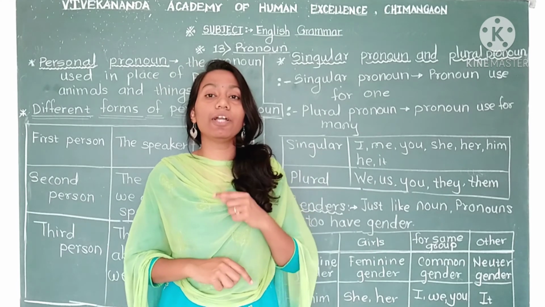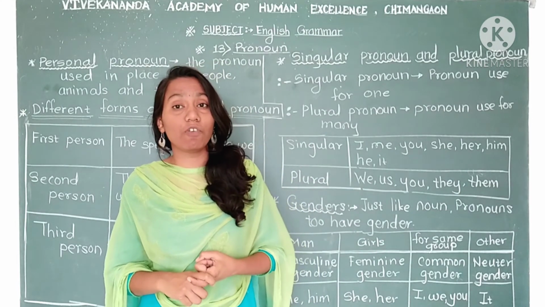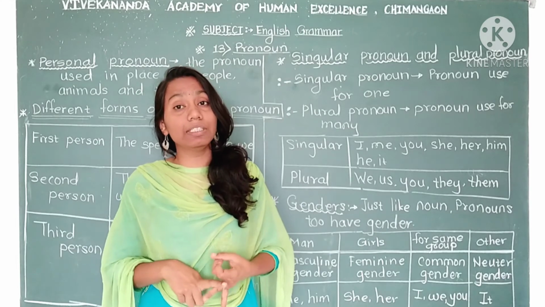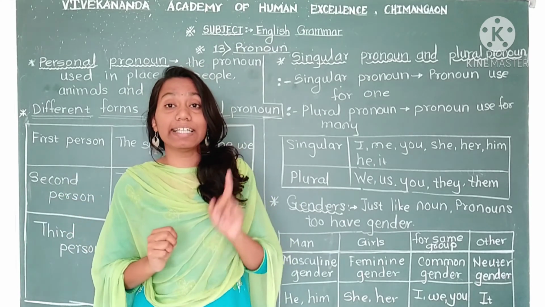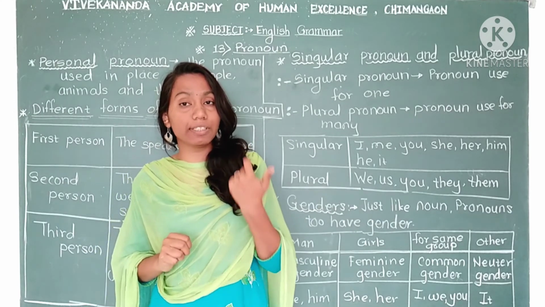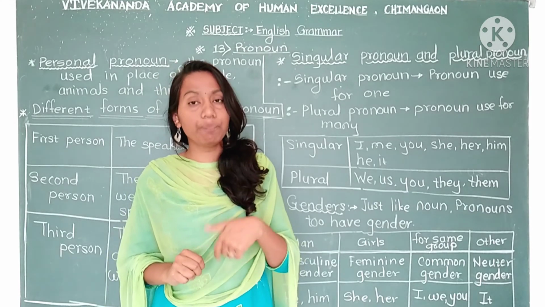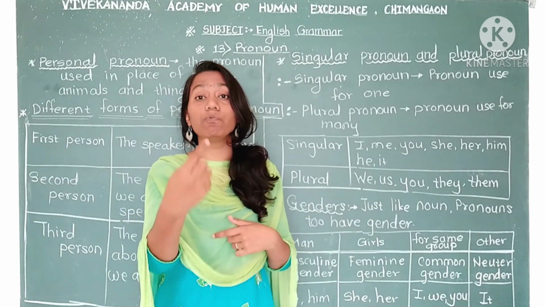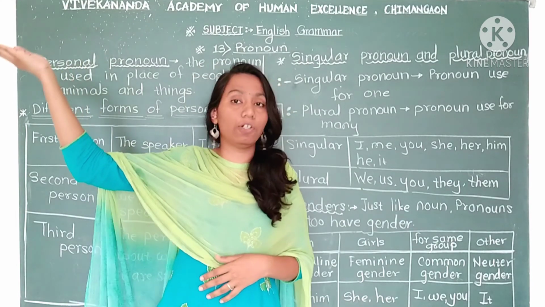Personal pronouns are the pronouns which we use in place of names of things, animals and persons. And in personal pronouns, there are three different forms. First person, second person, third person. First person means the speaker. Second person means the person with whom we are talking. And third person means the one about whom we are talking.